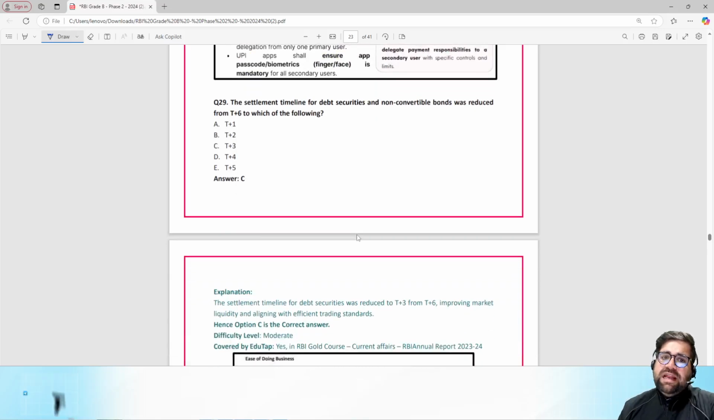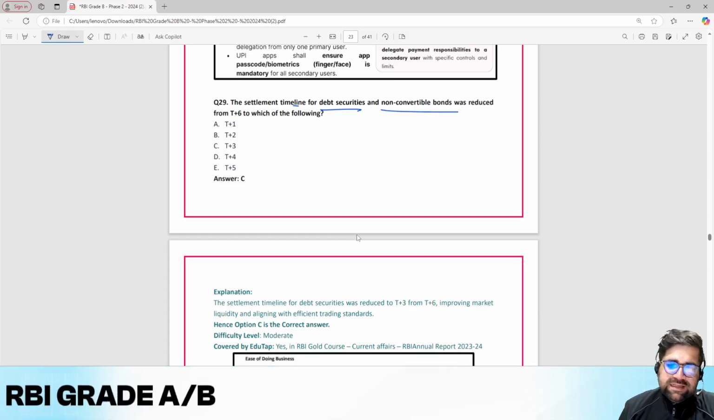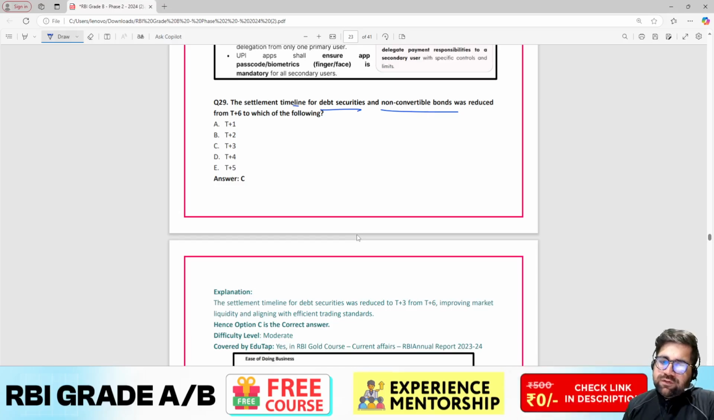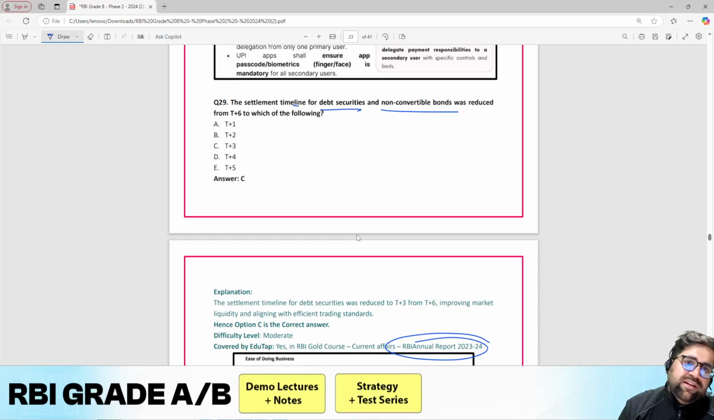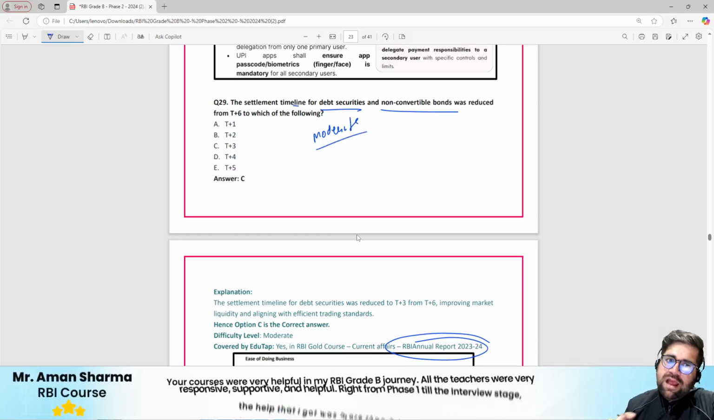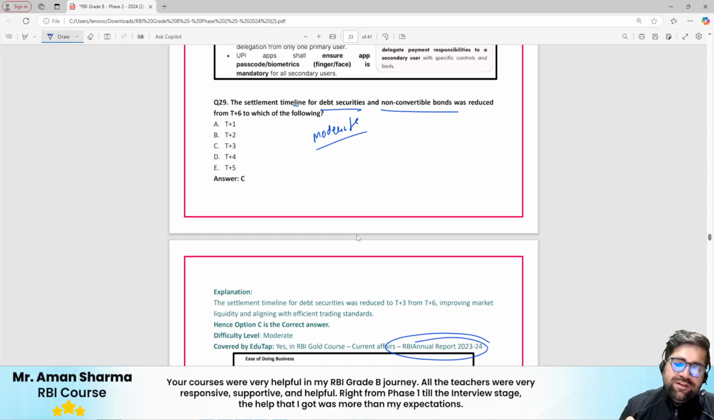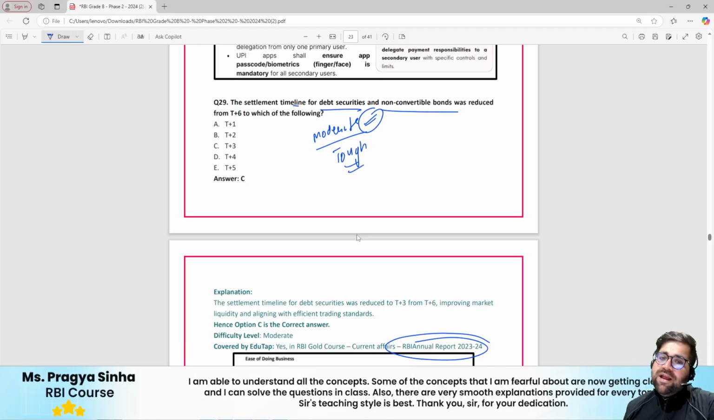Question number 29. The settlement timeline of debt securities and non-convertible bonds was reduced from T+6 to which of the following? Now this question has been taken from your RBI annual report of 2023-24. I will write it as moderate, or actually, if I was in your place, I would not have identified the answer for this. But if you know the answer, it's moderate. If you don't know, which I also don't know, I will write my answer as tough.